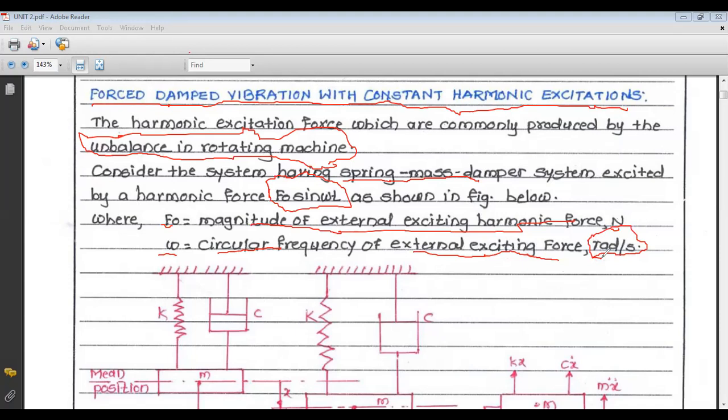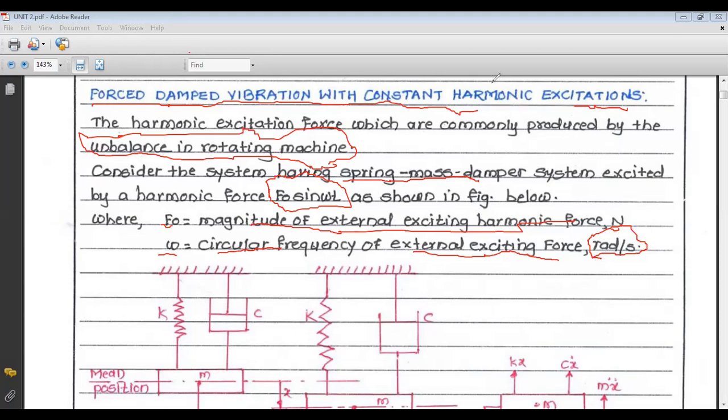Now up till now we have seen the term omega n, that is circular natural frequency. Then we have seen omega d, that is circular natural frequency of damped vibration, or we can say circular damped frequency. And this omega is the circular frequency of the external excitation force, or the circular frequency of the external exciting harmonic force.